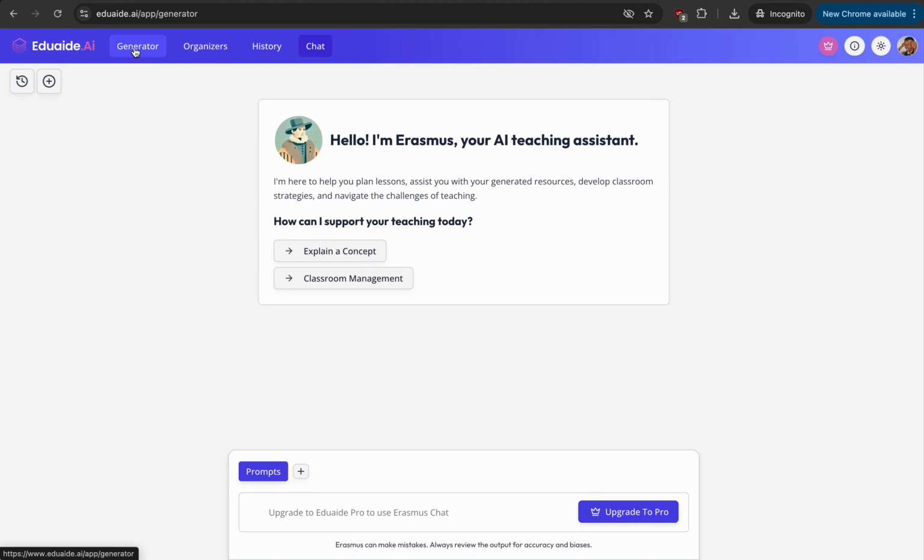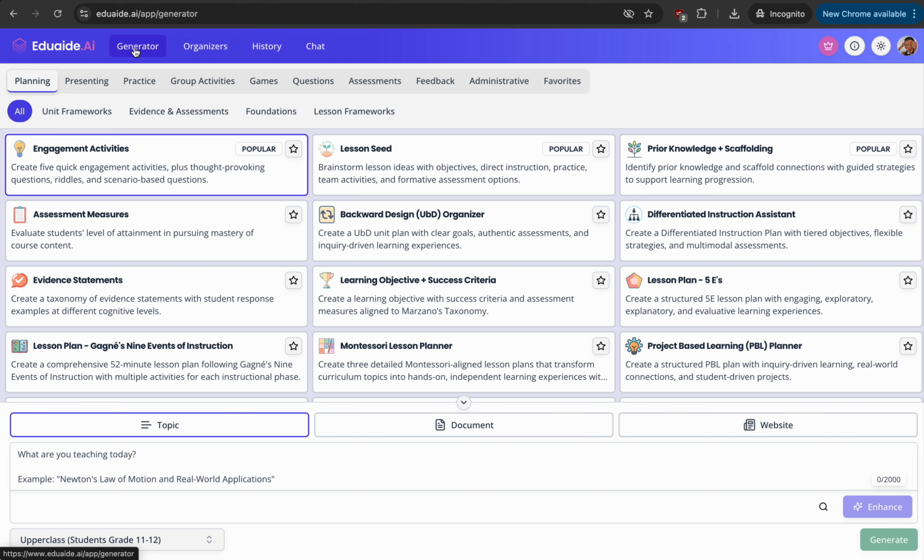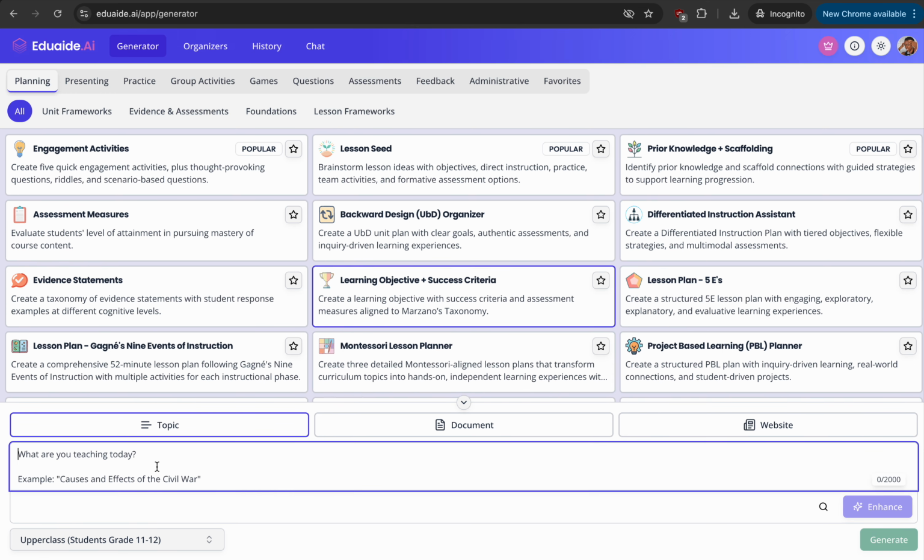how this works. I'm going to go back to the generator, and I think I'm really interested in something that aligns to Marzano taxonomy. So what are we teaching today? Today I'm looking at social media for a while, and that is what we're still looking at. So we have the social media effect.